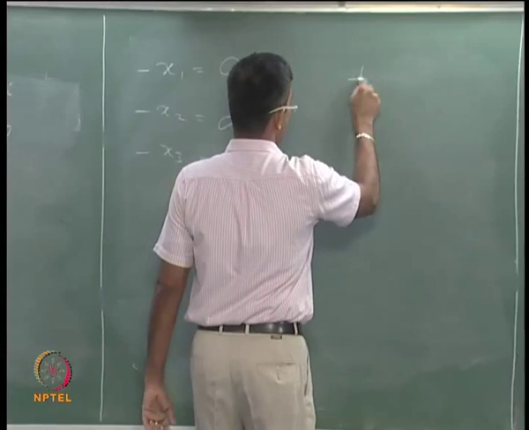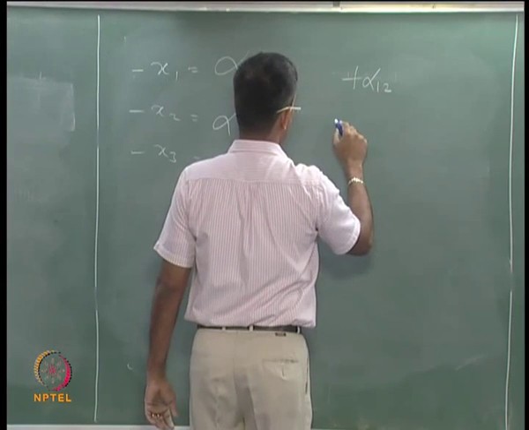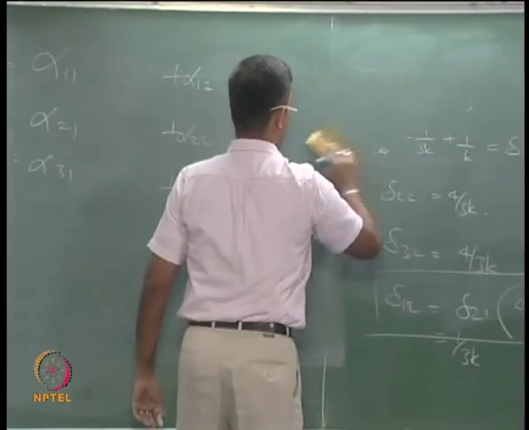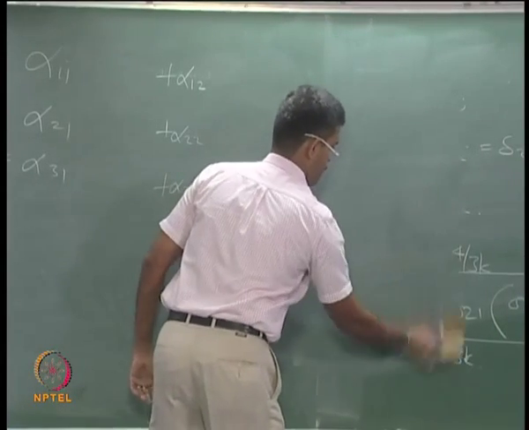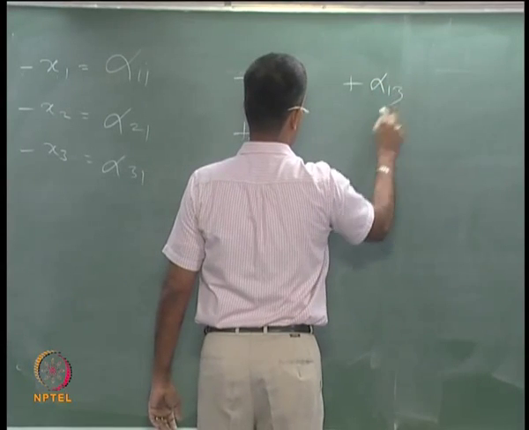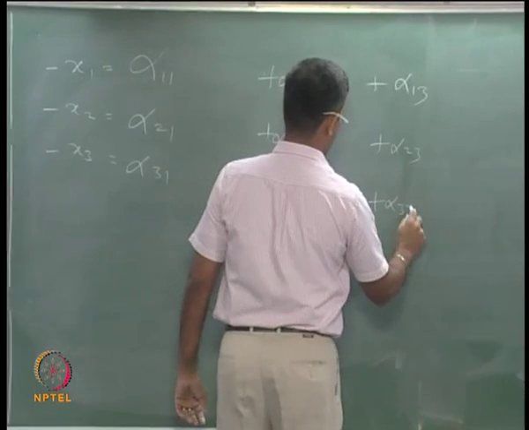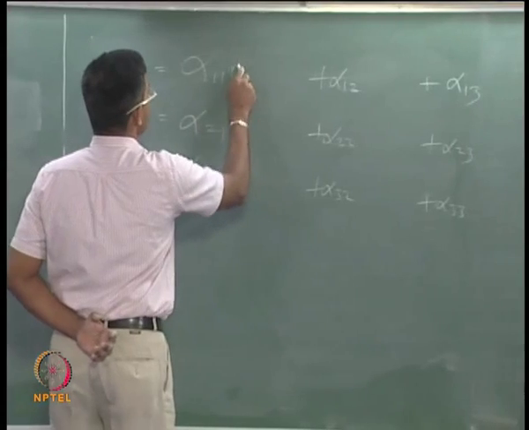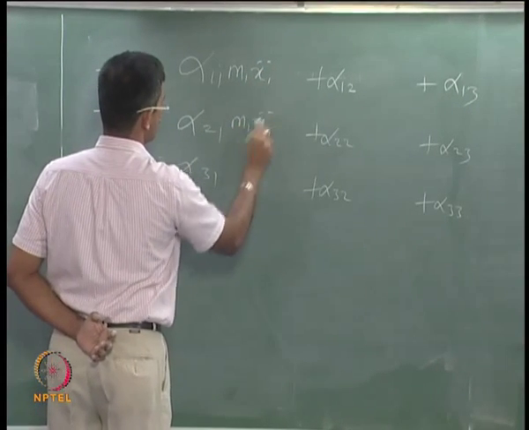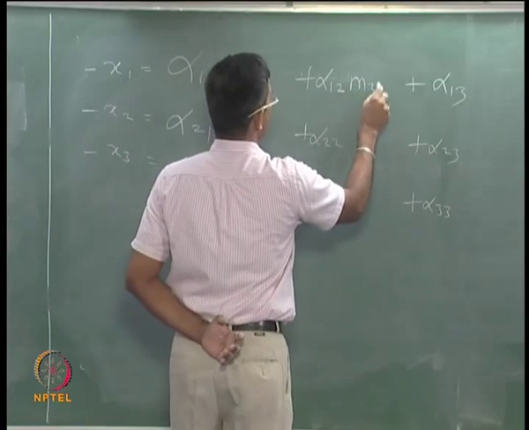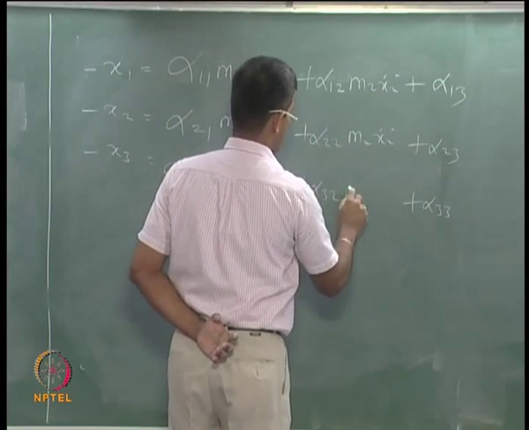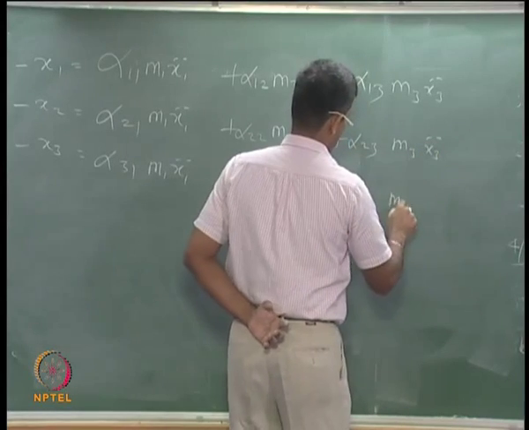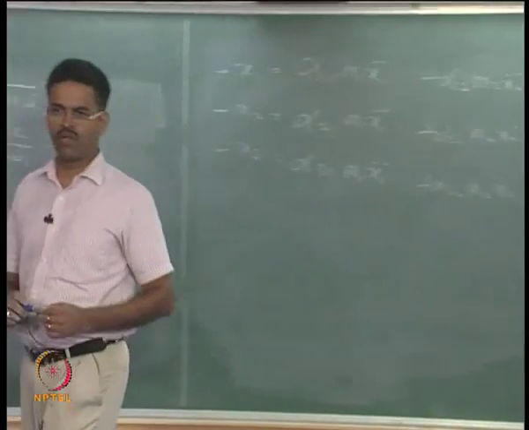Then alpha... once you have done it, say m1 x1 double dot. This is how I will write the equation.